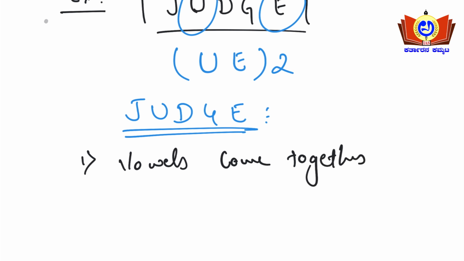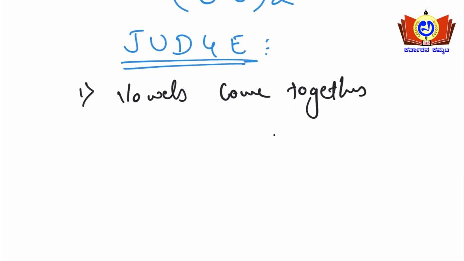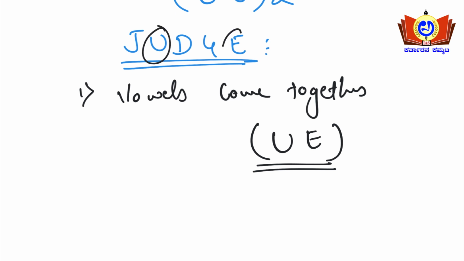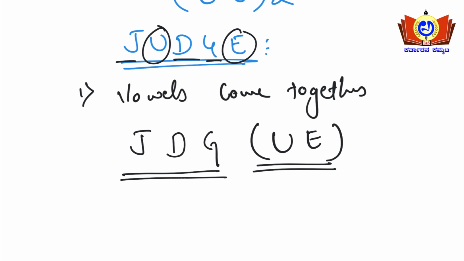So what are the vowels here? U and E. So write them separately like this, U and E in a bracket. So what are the remaining letters here? J, D, G are the three letters remaining here. So group it like this first for your reference. Then this U and E come together.